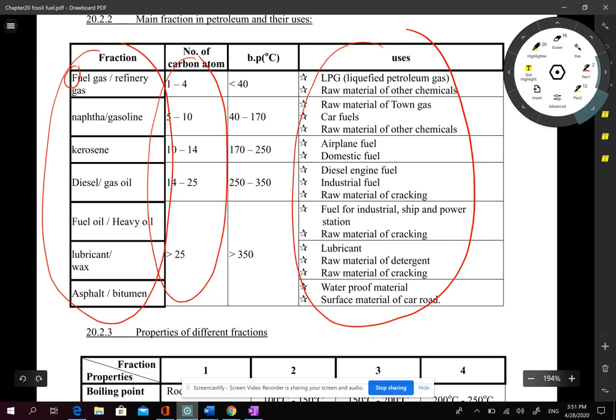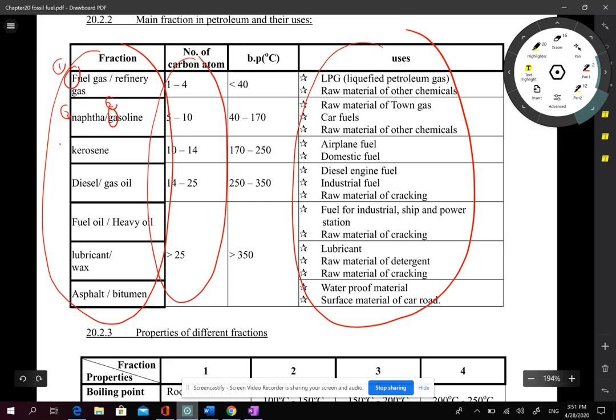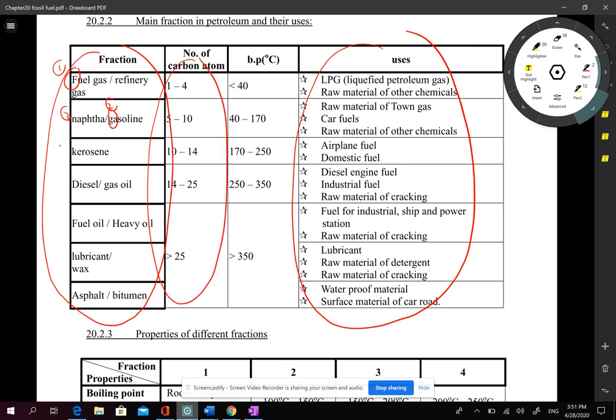The latest, the smallest fraction is F. F, G, N, K, G, F. Try to make use of the first letter to build up a sentence to remember it.